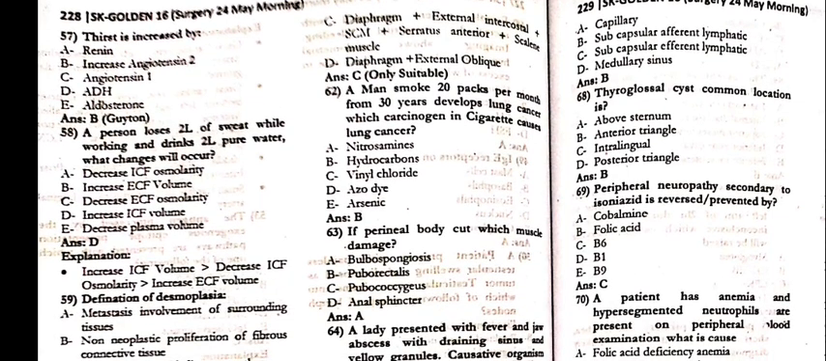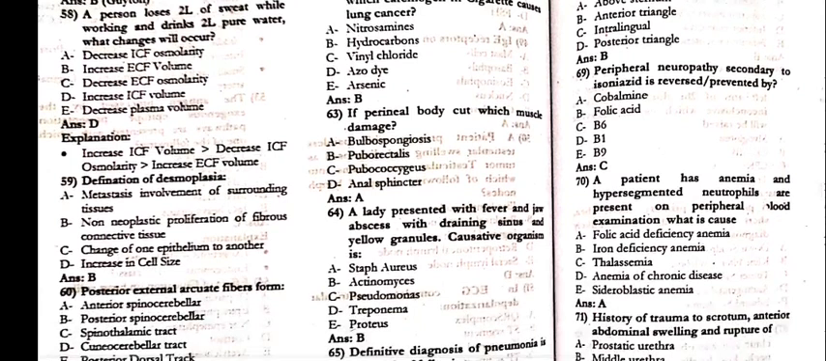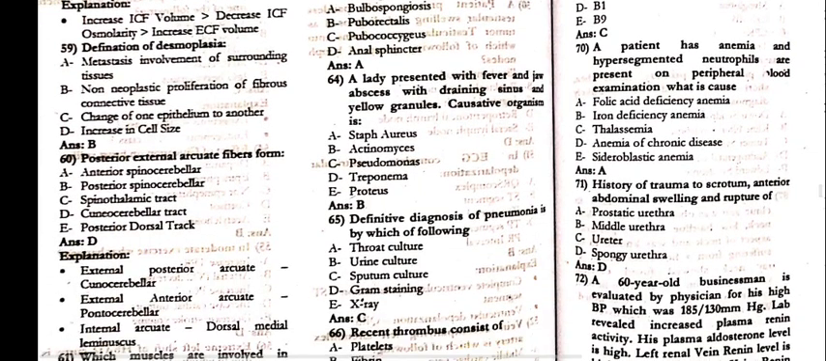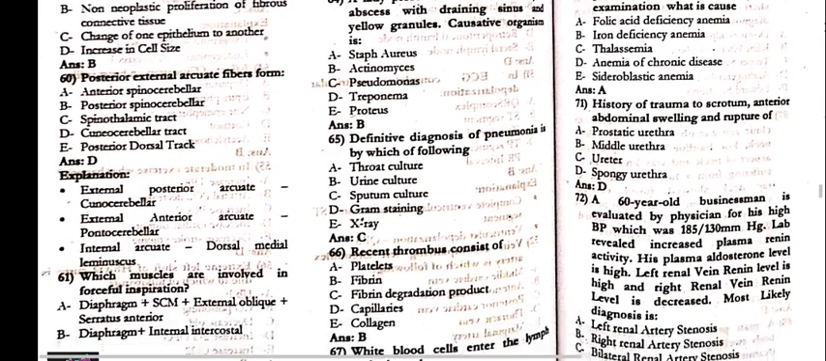62. A man smoked 20 packs per month from 30 years, developed lung cancer. Which carcinogen in the cigarette causes the lung cancer? That is the hydrocarbon. 63. If the perineal body is cut, which muscle is damaged? That is bulbospongiosus. 64. A lady presented with the fever and jaw abscess with draining sinus and the yellow granules. Causative organism is actinomyces.